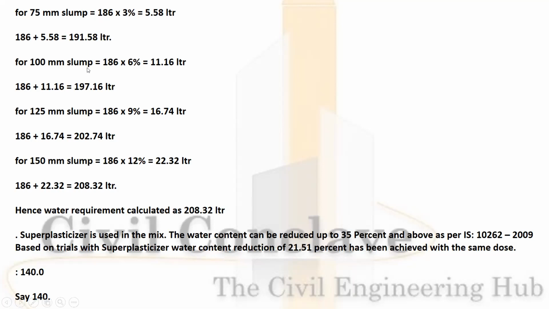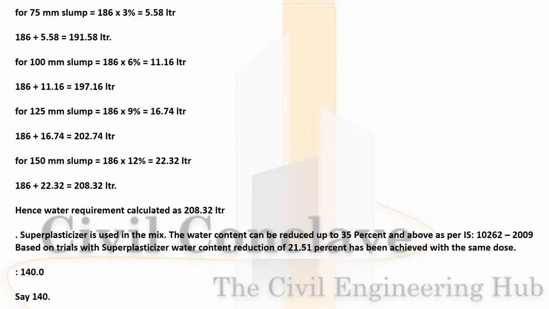For 100 mm slump, 186 into 6%, 11.16 liter, that makes 197.16 liter. For 125 mm slump, 186 into 9%, 16.74 liter, that makes 202.74 liter. For 150 mm slump, 186 into 12%, that means 22.32 liter, that makes 208.32 liter. Hence, water required is 208.3 liter.